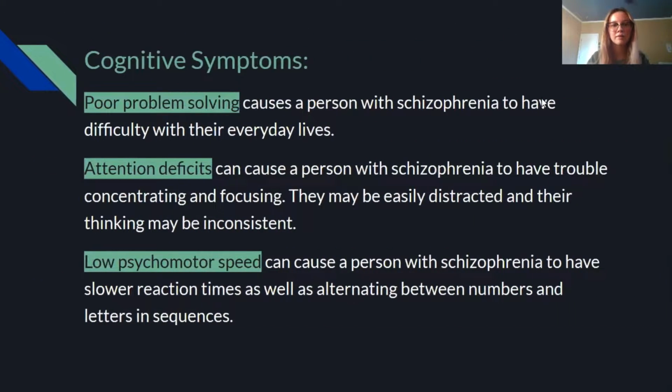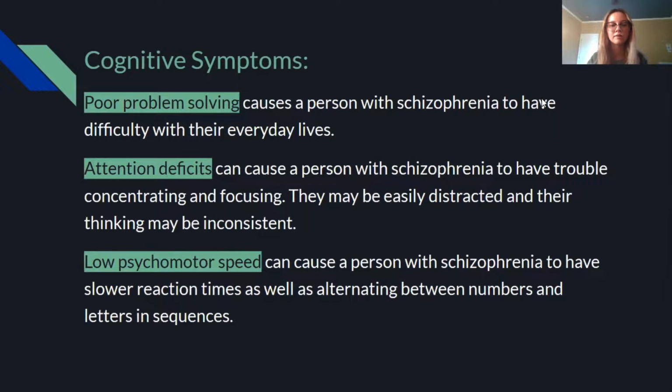Some of the cognitive symptoms include poor problem solving. This can cause them to have difficulty solving issues in their everyday life if a problem arises. Another symptom is attention deficit. This can cause a person with schizophrenia to have trouble with concentration or focusing. They can also be easily distracted, and their thinking may be inconsistent.